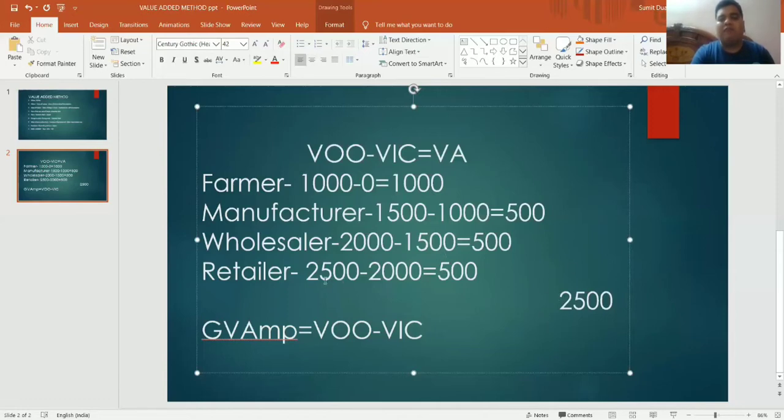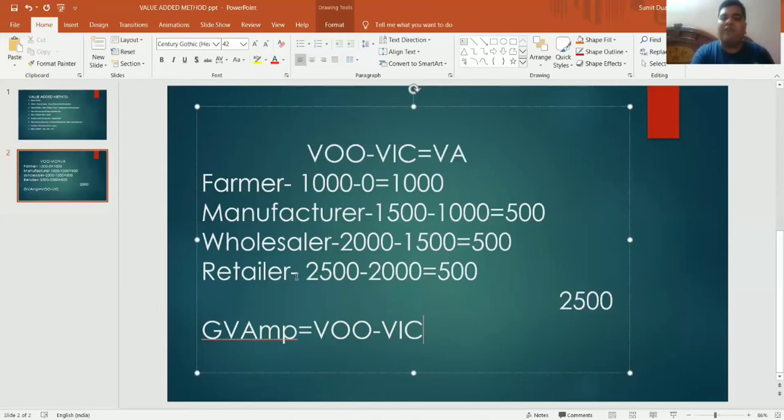So the value of final goods and the answer that we get from the value addition is the same. And when I add the value of the final goods, as we did in the expenditure method, we calculate GDP at MP. The answer is 2500, because when I use the expenditure method, I take private final and government final consumption expenditure.